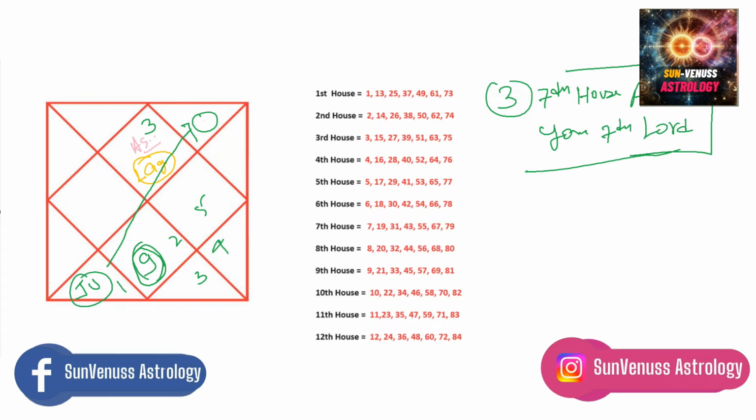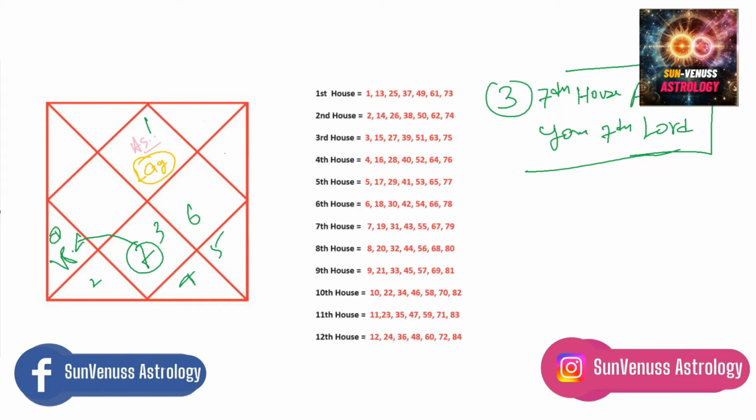Okay, let me give you more examples of this one so that it will be clear to all of you. Let's say, for example, you are an Aries ascendant. For Aries, the 7th house will have the sign of Libra, and the Libra ruler is Venus. Let's say Venus is placed in the 5th house, for example here. Now you have to look 7 houses away from here. So 1, 2, 3, 4, 5, 6, 7. So the 7th house away is the 11th house from Venus. So in that case, you have to simply see the 11th house.